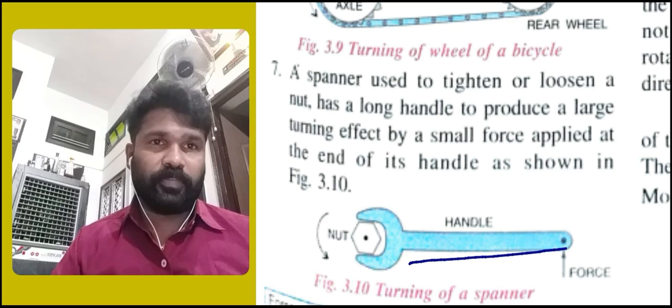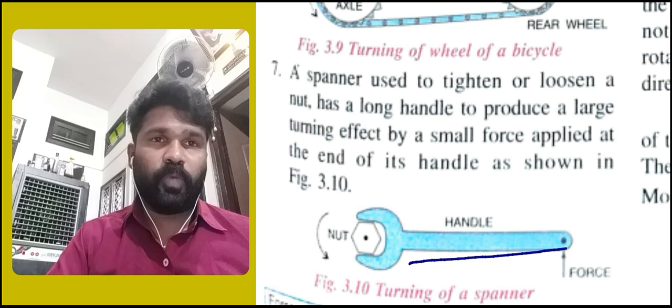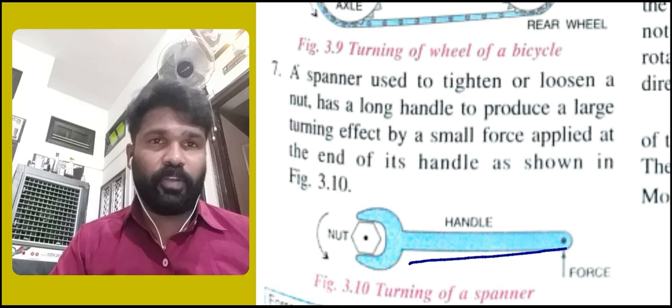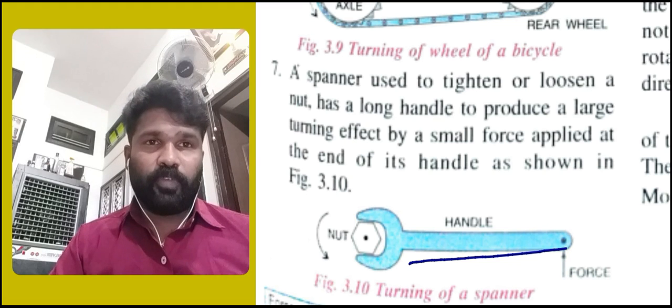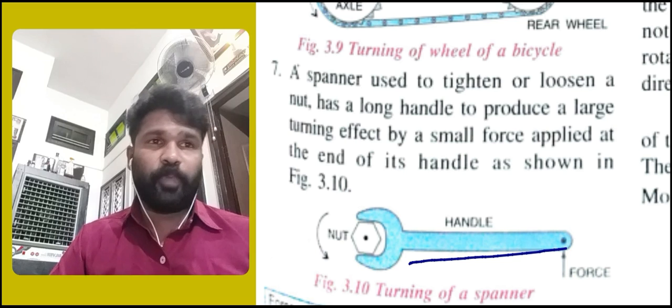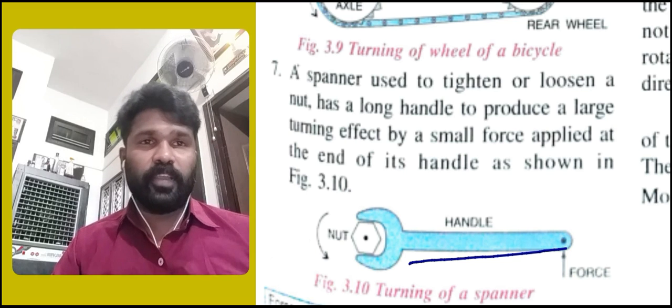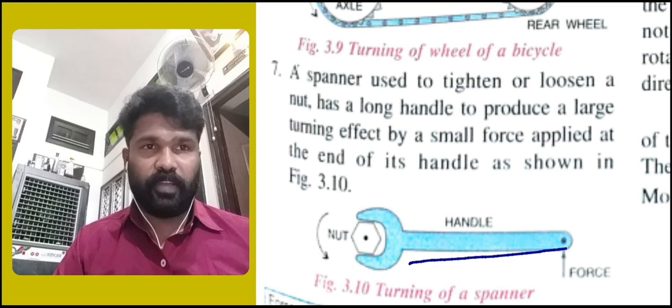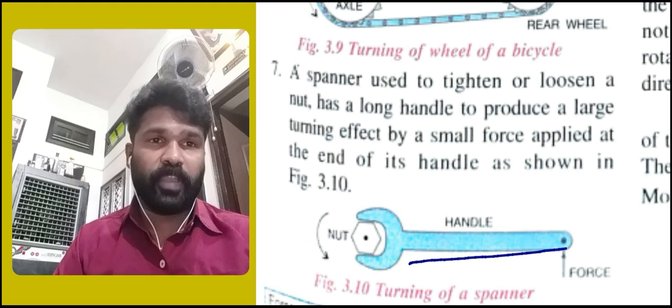What is it for? It is for applying a small force to do the work easily. A spanner used to tighten or loosen the nut has a long handle to produce a large turning effect by a small force applied at the end of its handle. Here in the diagram you can see the length of the handle.